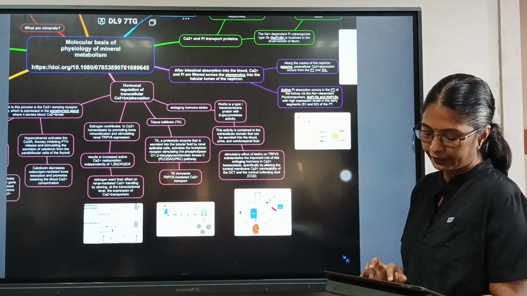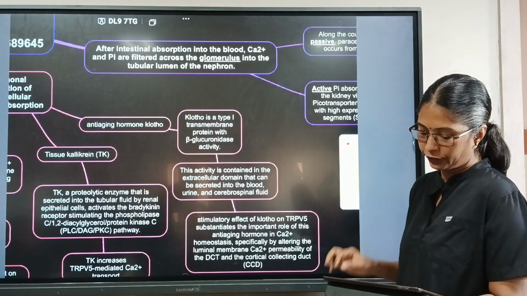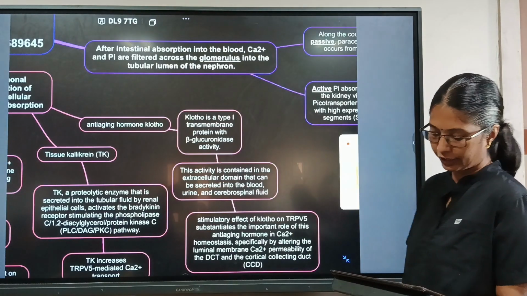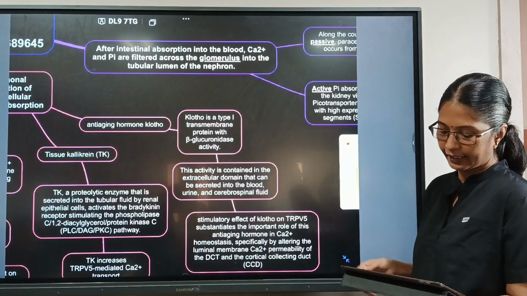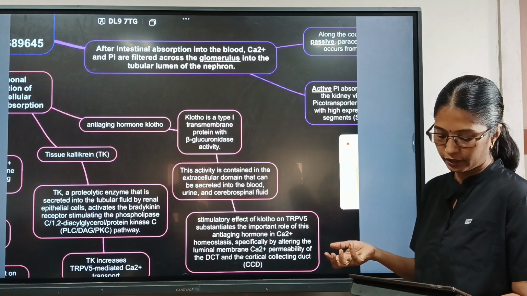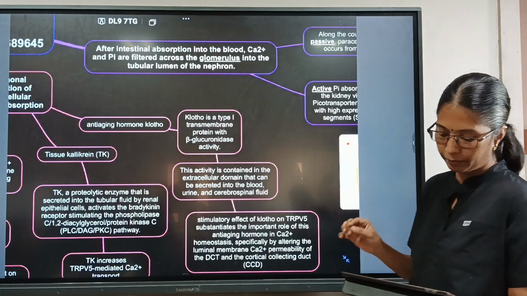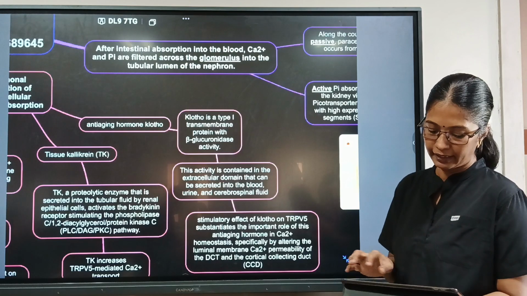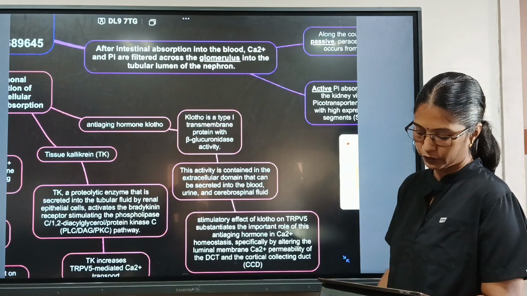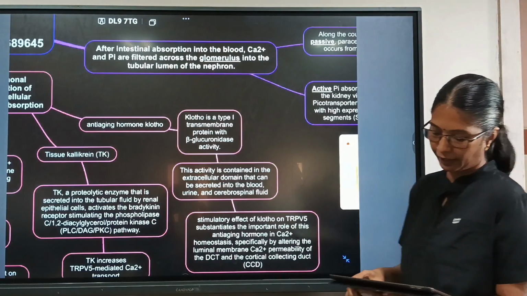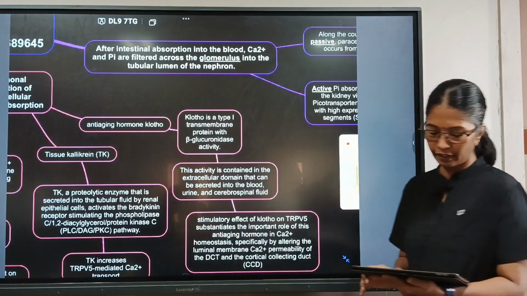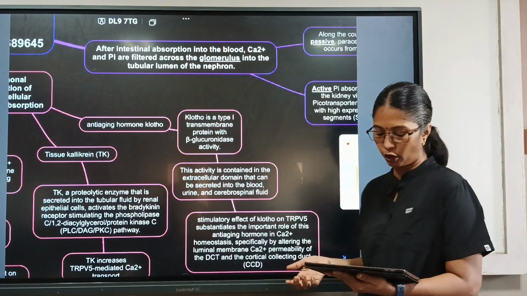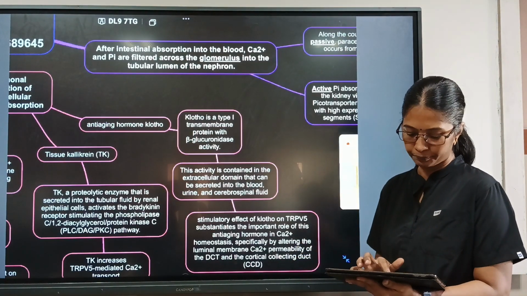Klotho and FGF23 were recently identified as new key players involved in the regulation. So an increase in intestinal sodium dependent phosphate transporter expression can be stimulated by either vitamin D3 or low phosphate intake, ultimately resulting in elevated blood phosphate levels. PTH, which is parathyroid hormone, increases blood phosphate levels by inhibiting the reabsorption from the proximal tubules. The overall